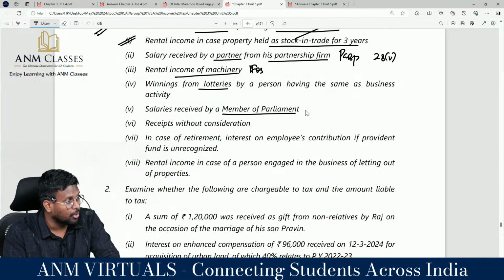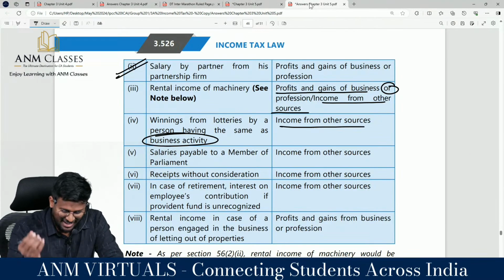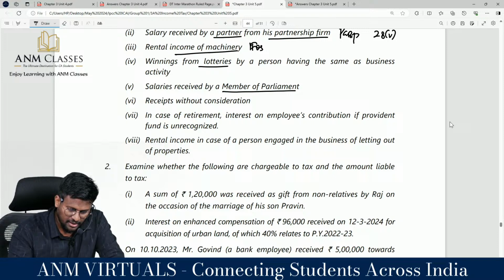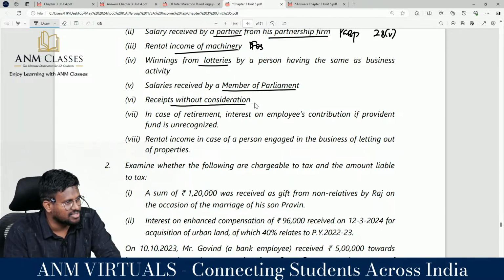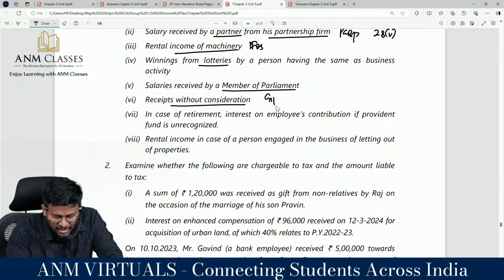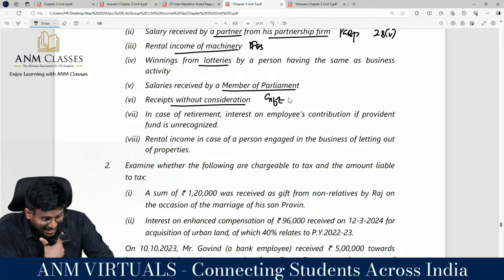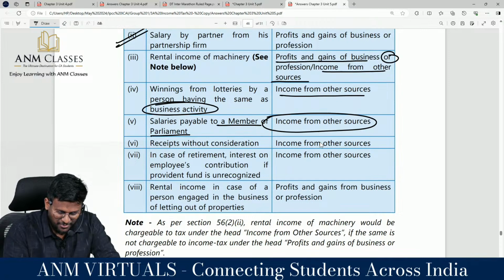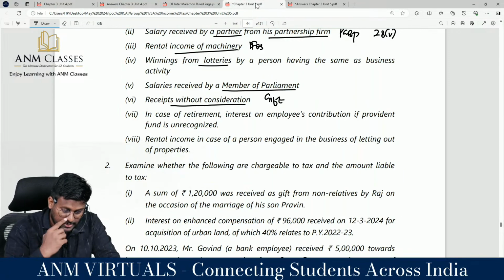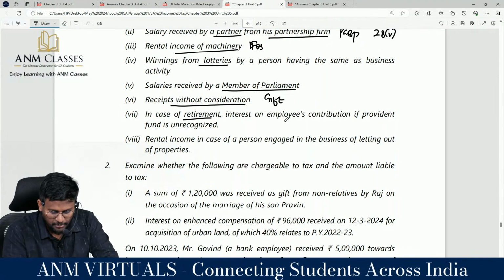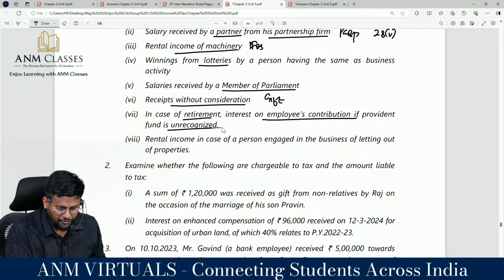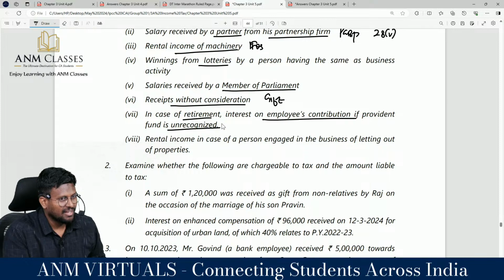Salary received by a member of parliament. Sir, you will give that table, I know it. Salary payable to a member of parliament is income from receipts without consideration. This is what is called a gift in English. If it is given, you will write the answer. IFOS, receipts without consideration.